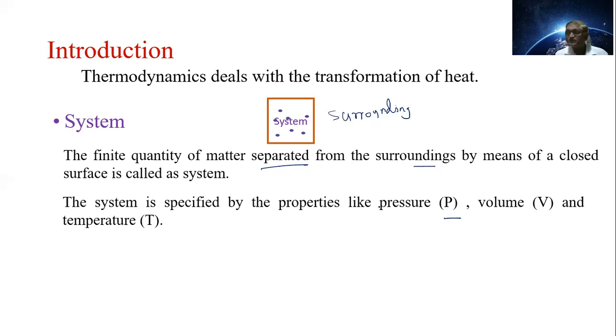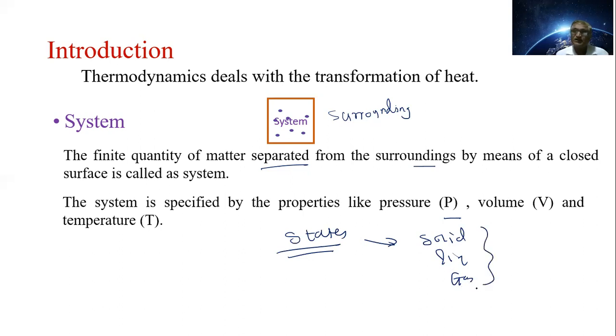The state of the system depends on this pressure, volume, and temperature. We know the states of the system: solid, liquid, and gases. These are commonly known to us.